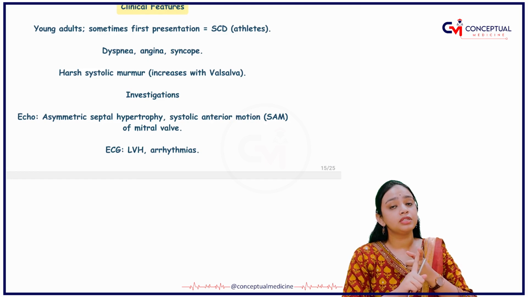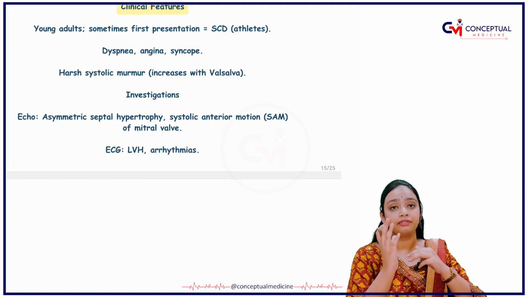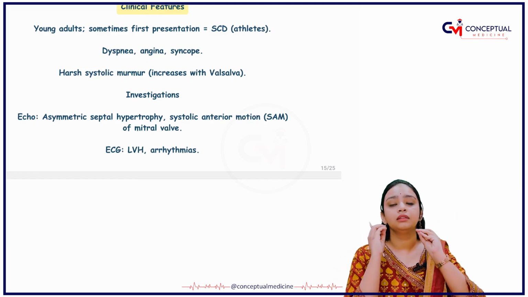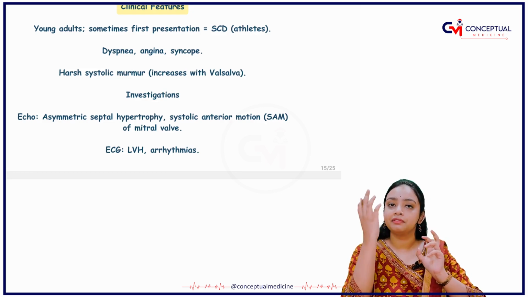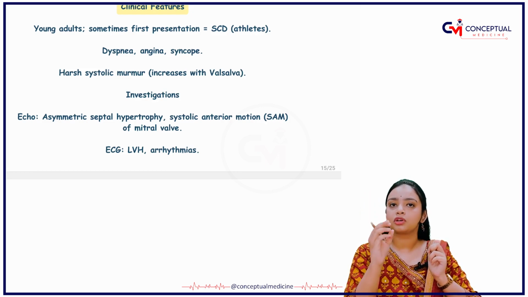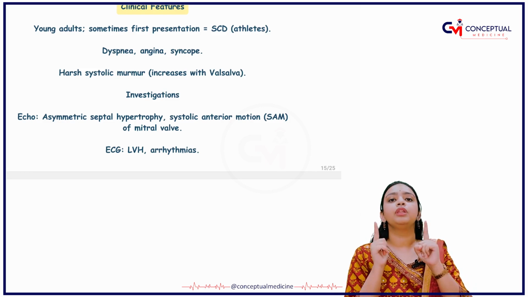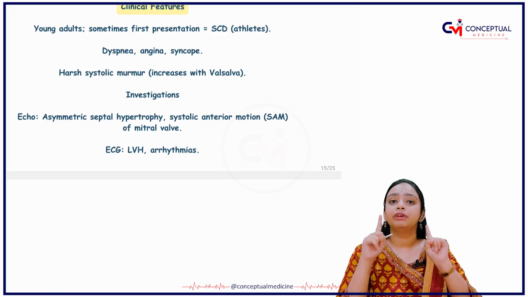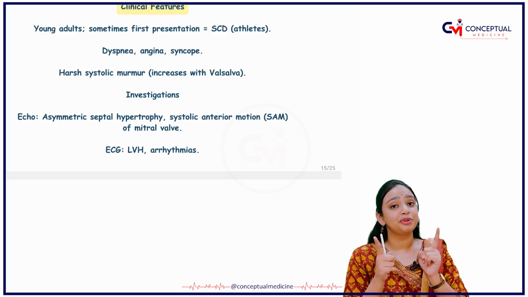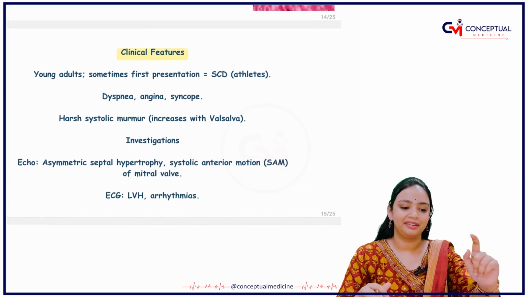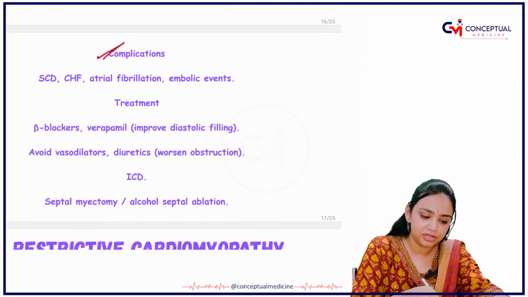In the dilated one, what was happening? There was enlargement of the left ventricle. In the hypertrophic one, the heart muscles are getting inflamed, as a result of which there is obstruction in the LV. So this point you need to keep in mind. And whenever you are eating a banana, what should come to your mind? Hypertrophic, right?